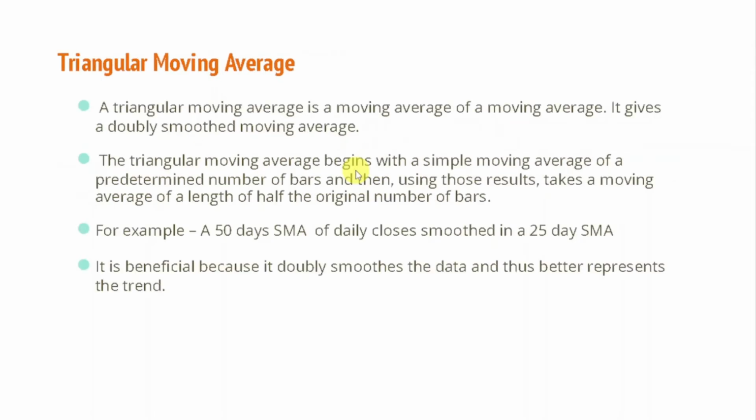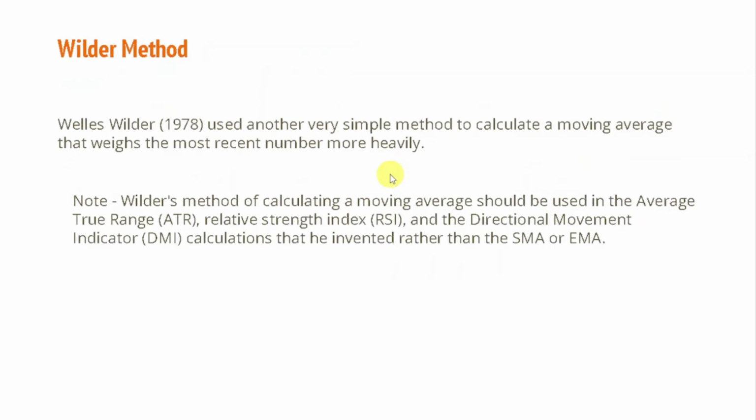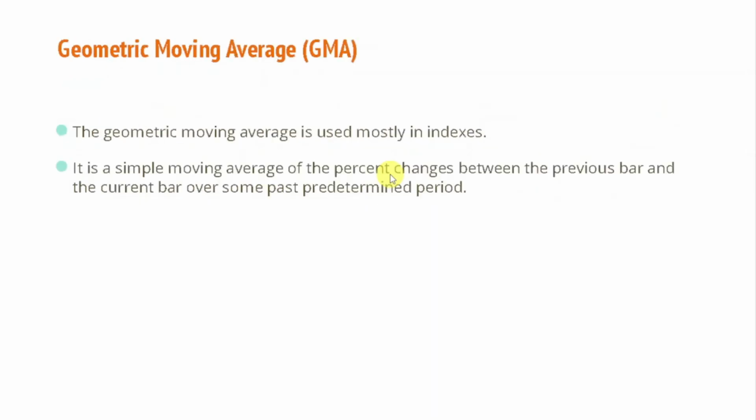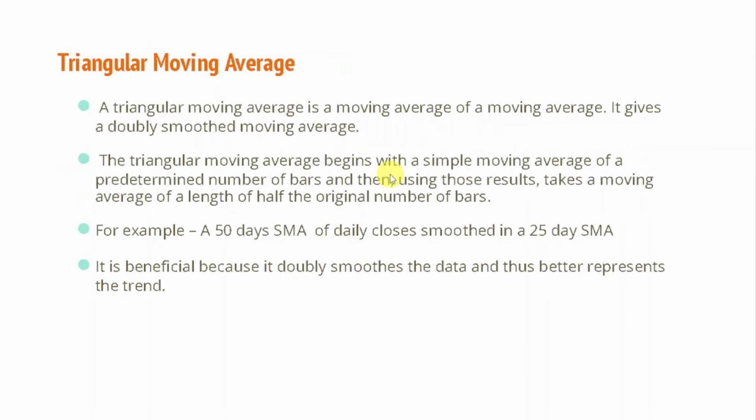Now let's talk about the triangular moving average. The triangular moving average is simply a moving average of a moving average. This is used in indicators like MACD, where you take a moving average, then you take a moving average of that moving average. It tries to double smooth the data to better represent the trend. This can also come in your exam, so I think you should read about the triangular, geometric, and Wilder method moving averages. You should know the basics of these moving averages.